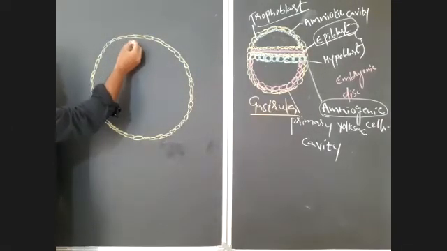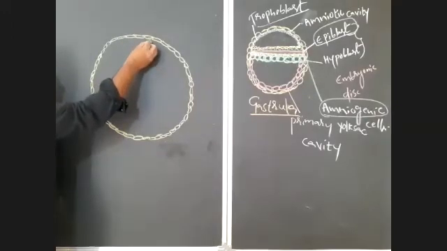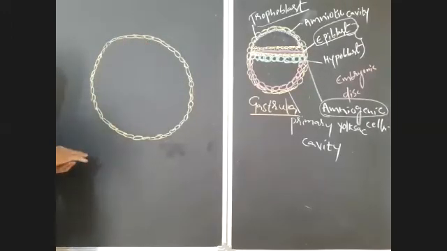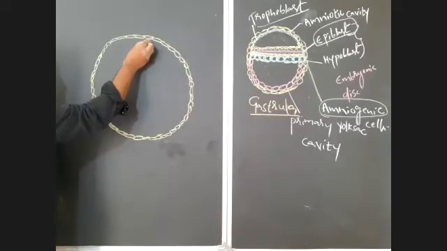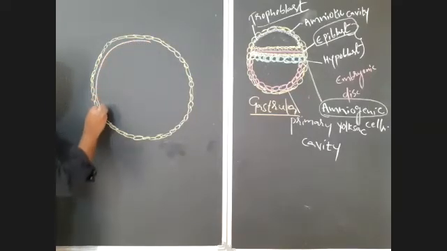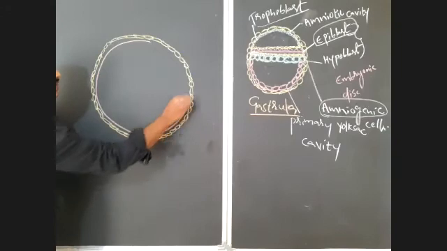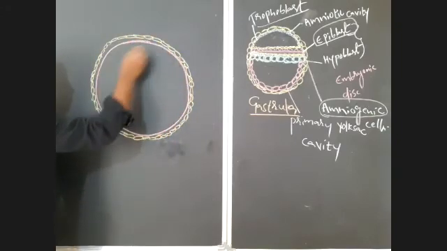A thick mass of cells will be derived inside from the trophoblast layer.